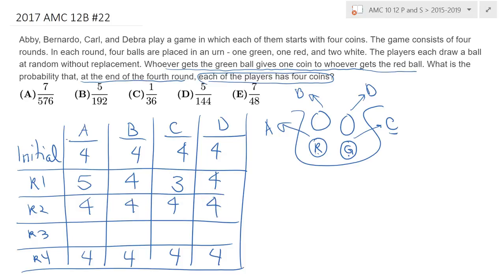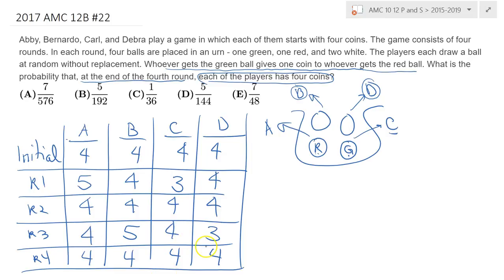And then maybe in the next round, let's say this time Bernardo and Deborah are involved in the transaction, right? One of them picks the red, the other one picks the green. Let's say Bernardo picks the red. In that case, he will have 5. He will have 1 coin transferred from, sorry, what am I doing? Yeah, so Bernardo picked the red, so he gets 1 coin transferred from Deborah, and the other 2 are 4.